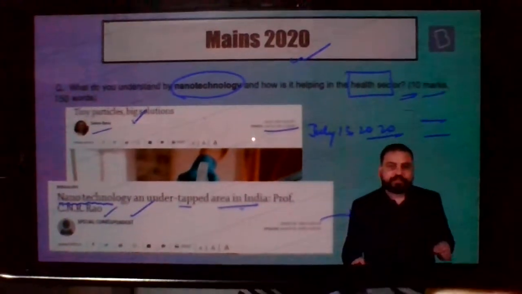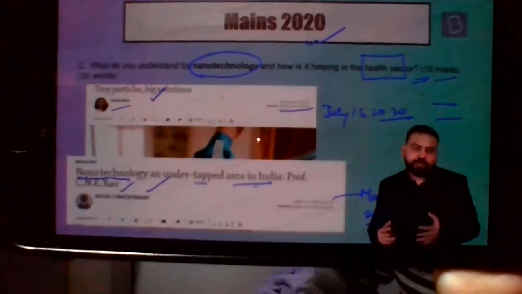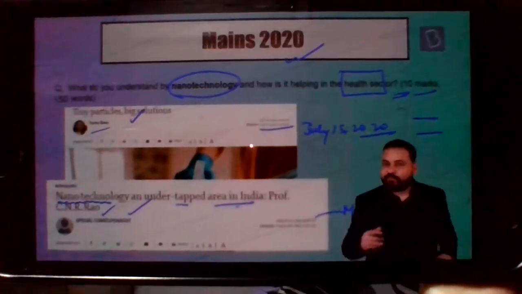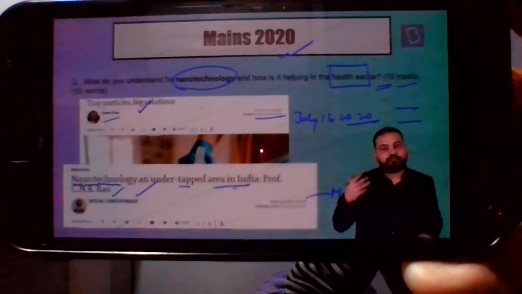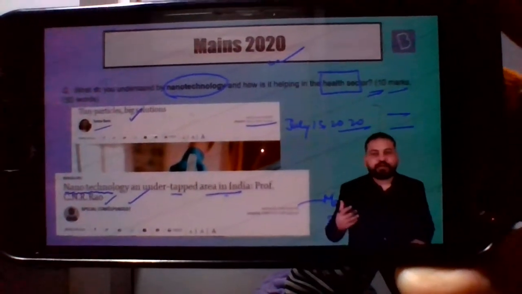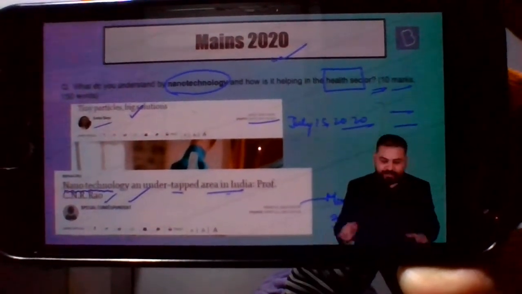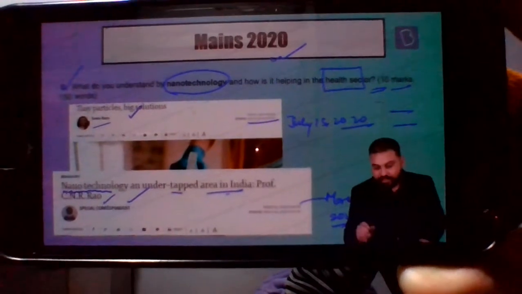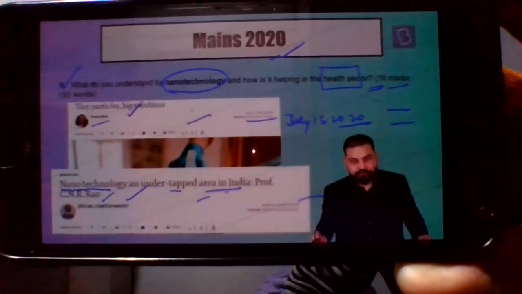My only point here is that if you are reading the newspaper properly, invariably it is going to help you in your prelims and in your mains, which I have demonstrated by the number of questions that come in prelims from current affairs, and by showing you the exact question that came in the examination, and the links from where you could have written the answer to this particular question.